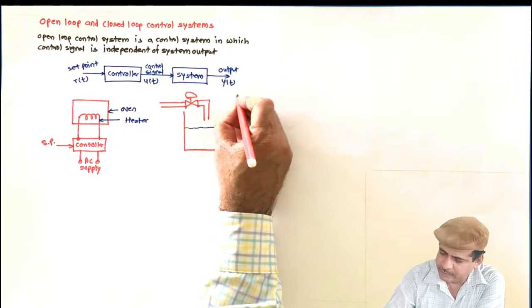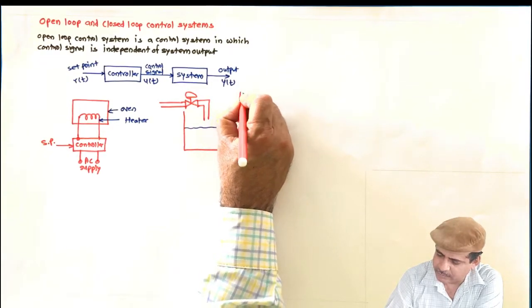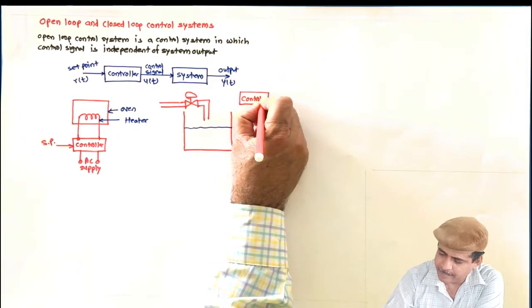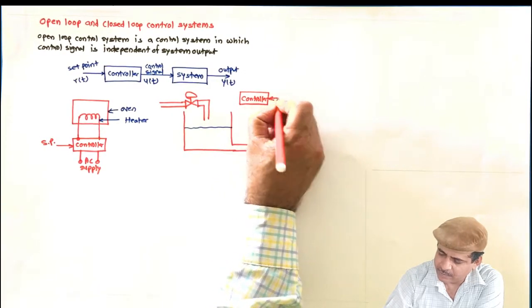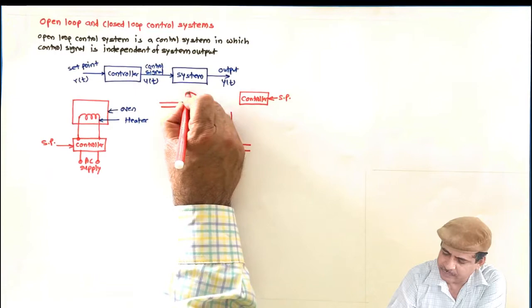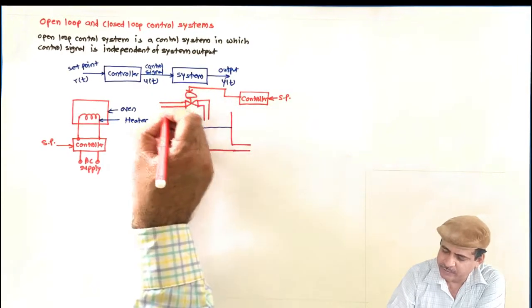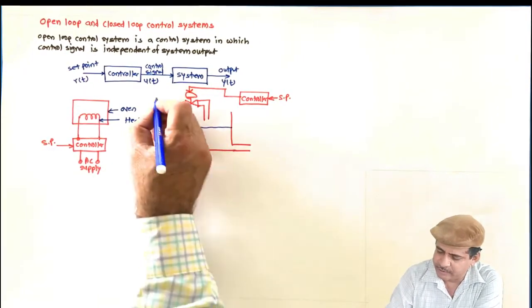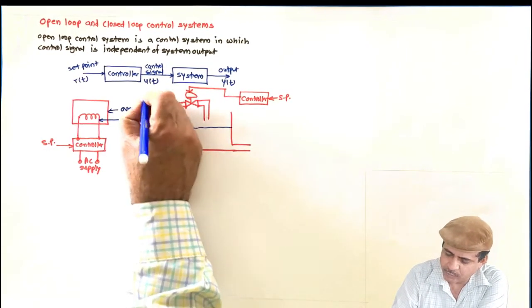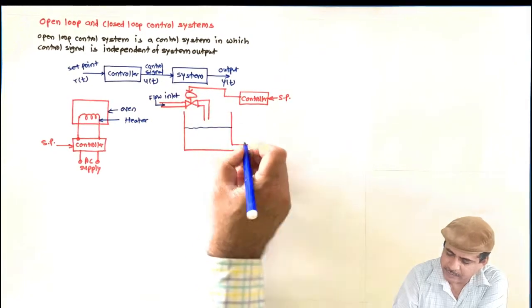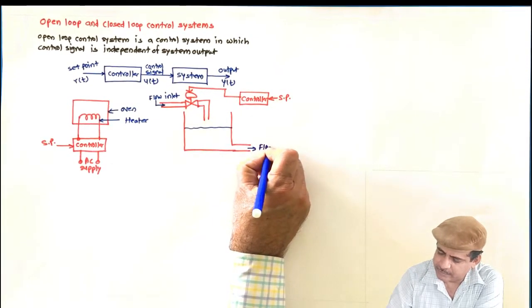So what I will do here, I will have a controller, and I will apply a set point, and this set point will decide what should be the valve opening. This is a flow inlet, flow outlet.